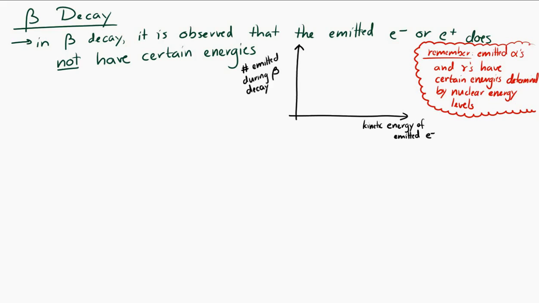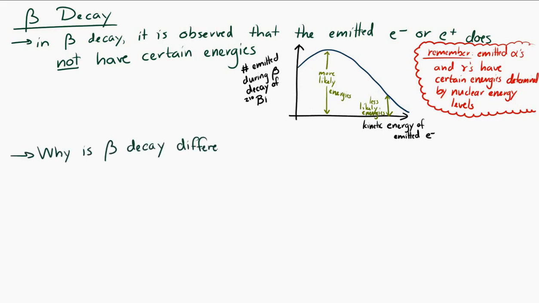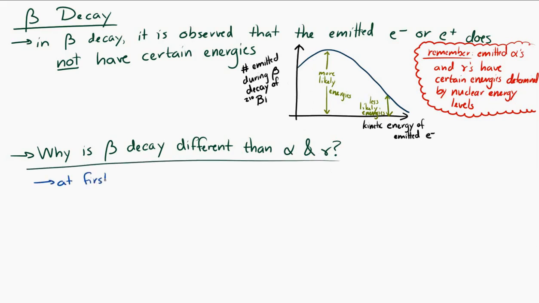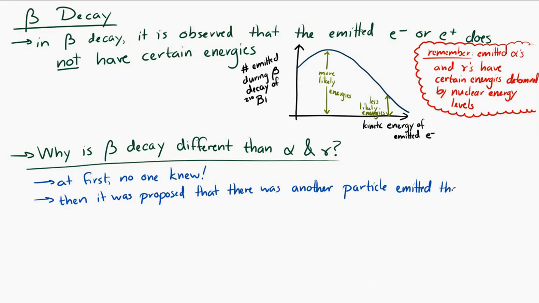those emitted electrons have a range of kinetic energies. And it's a distribution like this. So there's more likely kinetic energies that show up and less likely kinetic energies of those electrons. But there aren't specific energies of those electrons, which is different than the alpha and the gammas that we looked at before. Alphas have to have specific energies, and gammas have to have specific energies when moving between these nuclear energy levels. So why is beta decay different? Well, for a while, no one knew. Until eventually someone proposed that, hey, maybe there's something else that we're not seeing that's carrying away some of the energy.